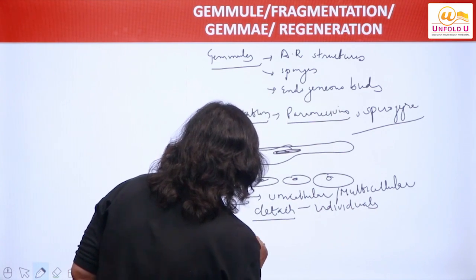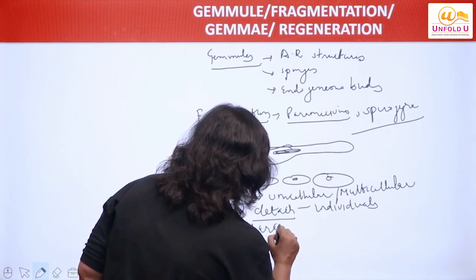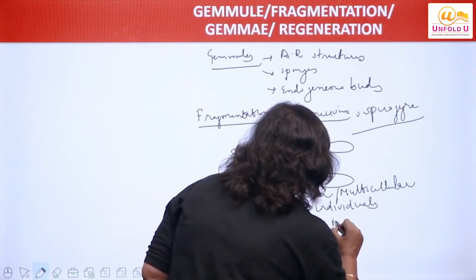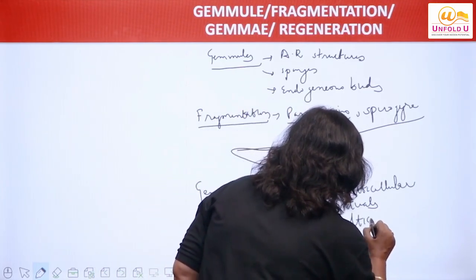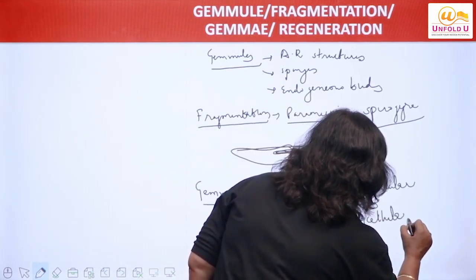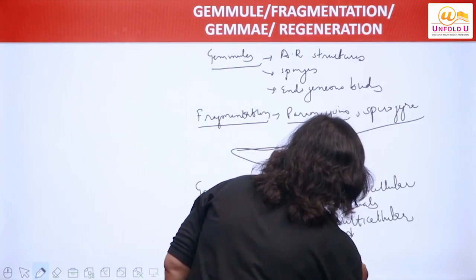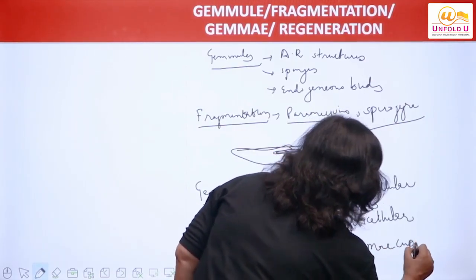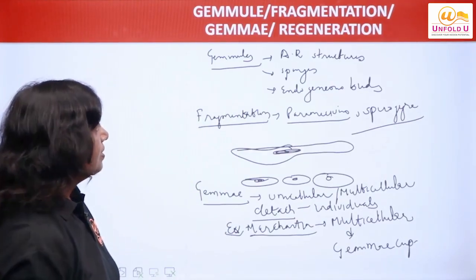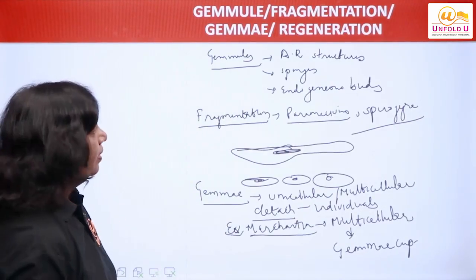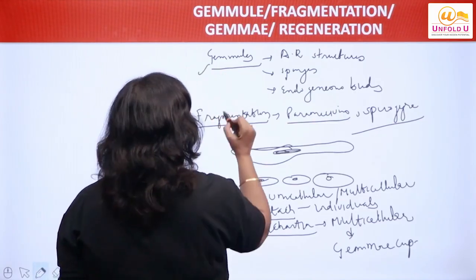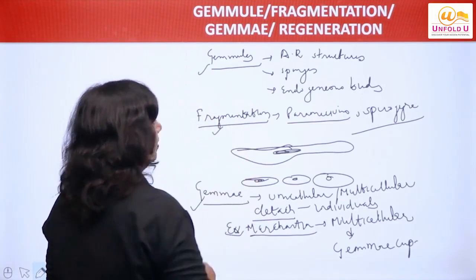Example we will take from lower plants, that is Marchantia, right? In Marchantia these are multicellular structures. They are multicellular and they are formed in gemma cups. They are present in gemma cups, right? So this is gamete, right? I hope these three things are clear to you. I'll repeat: gemules, fragmentation and gamete.